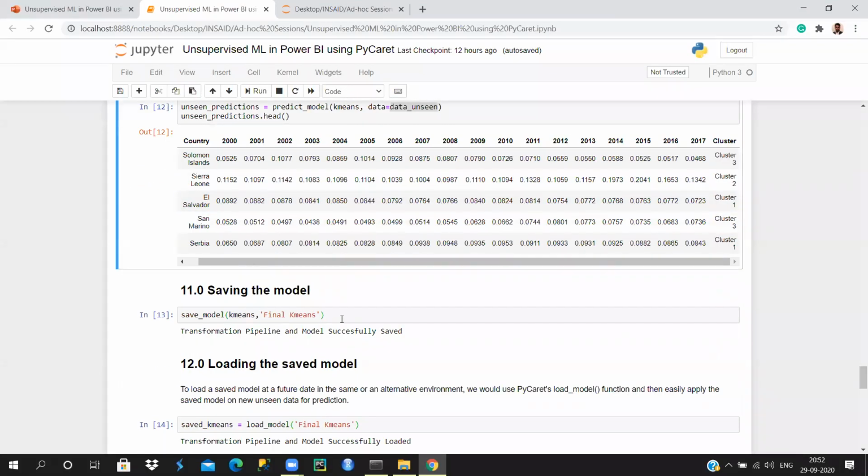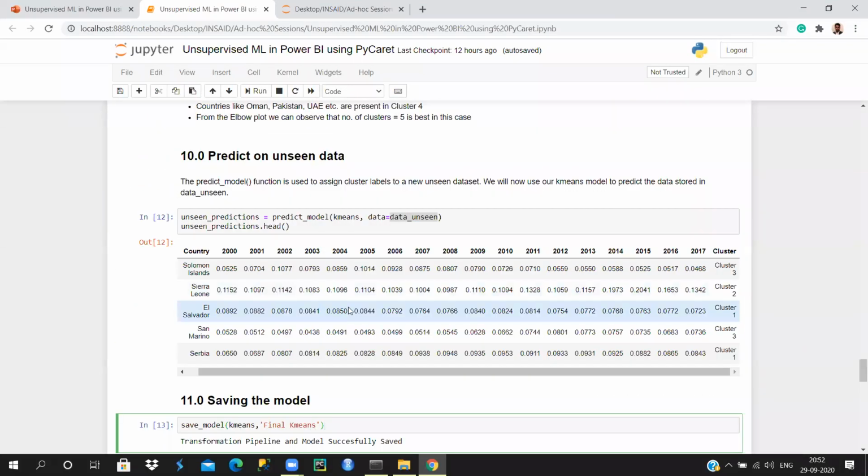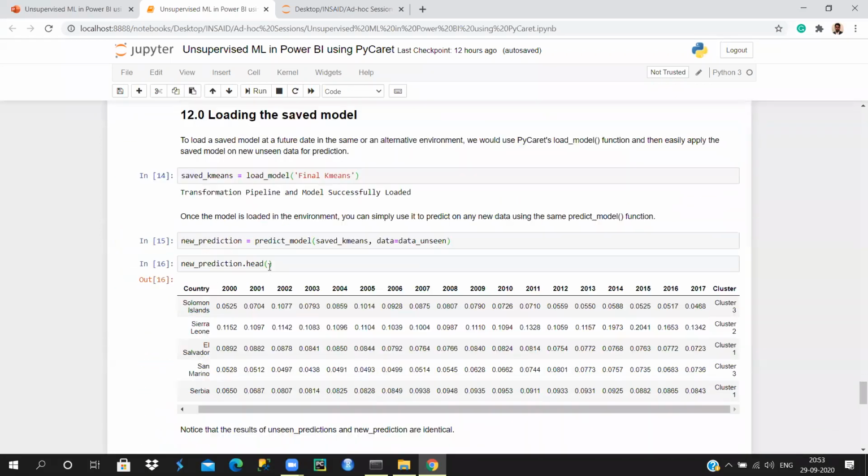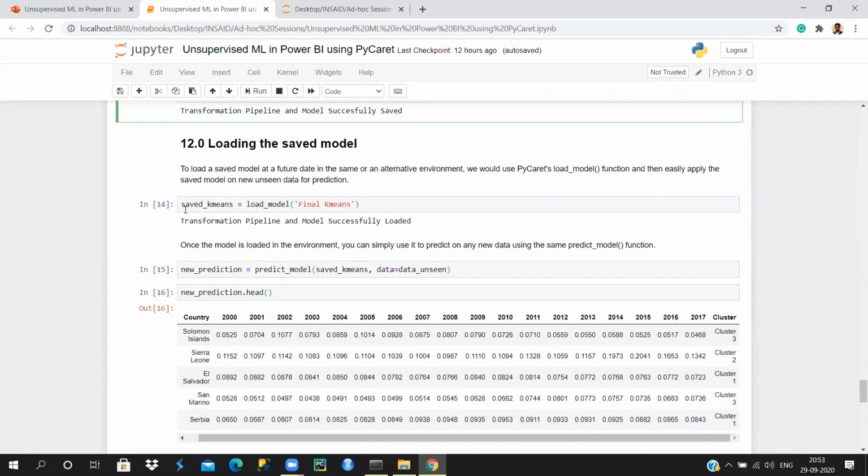Now, in the clustering aspect, let's say you create a model and you have your test data to test on your particular model, but sometimes you keep getting your data updated, right? So let's say you get a new set of data points for your testing, and then how will that perform? That's what you want to understand. For that, you can just save the model, whatever model you trained. You can save it in the name of final k-means. Save your model, just a simple function, save model. And whenever you want to test on new data points, just load this model.